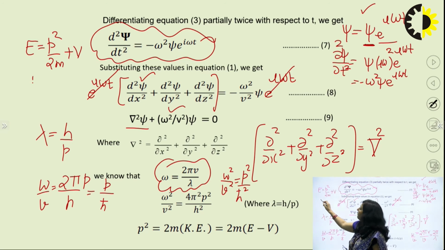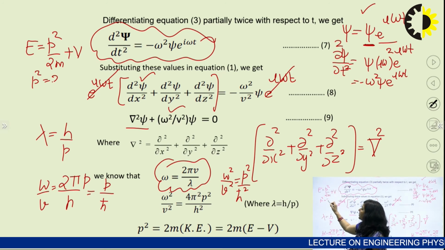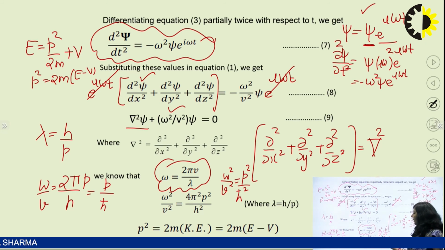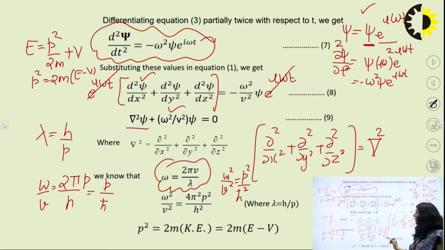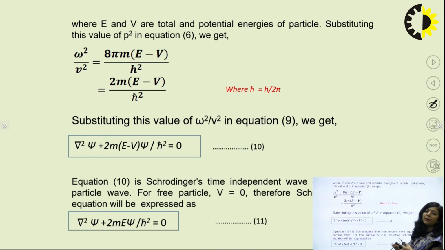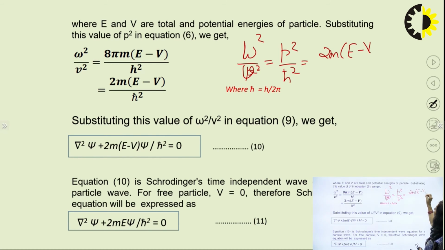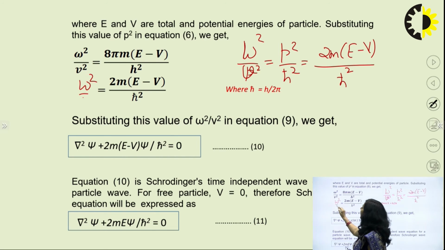If you want to write p square, by simplifying this you get 2m into E minus V. It means this omega square upon v square, which is actually p square upon h cross square, you can replace p square by 2m into E minus V. So omega square upon v square is 2m into E minus V upon h cross square, where E is the total energy of the system and capital V is the potential energy. So omega square upon v square in terms of energy can be written like this.